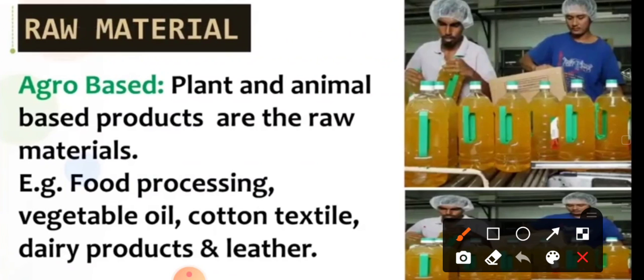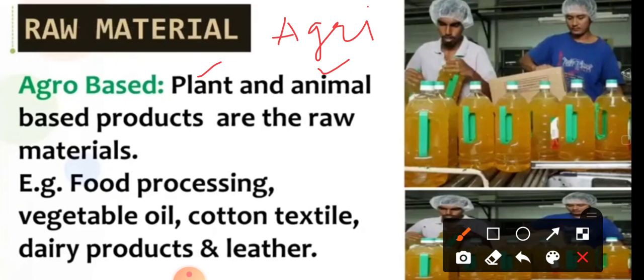So that means this type of industry uses raw material from plants and animals, because they have to depend on agriculture, and in agriculture we include plants and animals. So if any industry is using plant and animal products as a raw material, that will come under the agro-based industries.